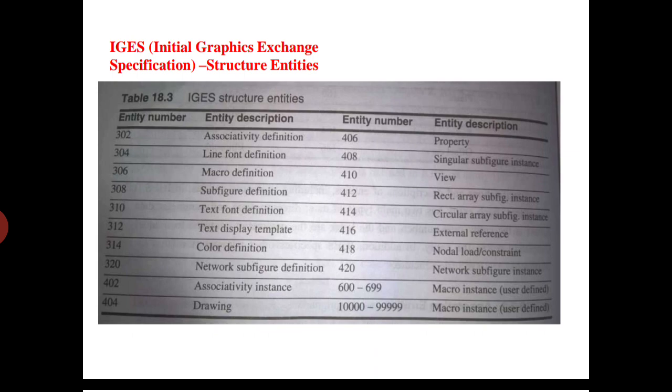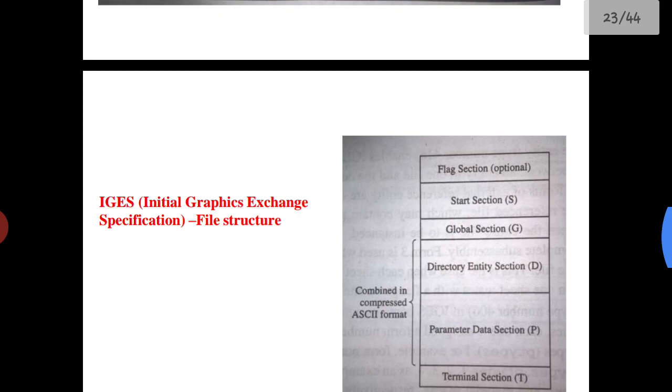Like that, these values can be converted into IGES format, which will contain all the basic data of the product. That format will be transferred from one system to another system.